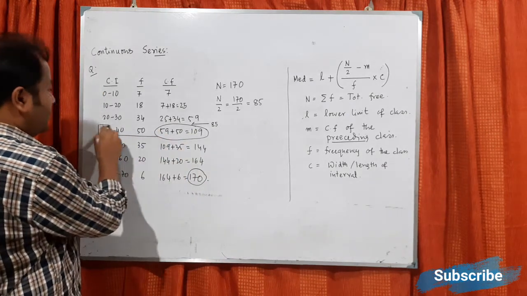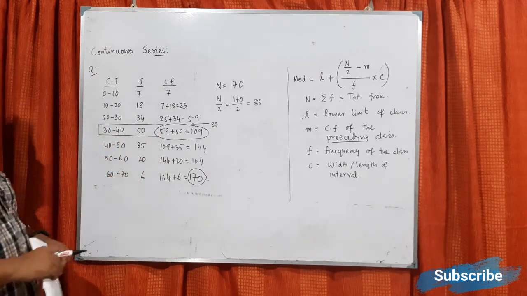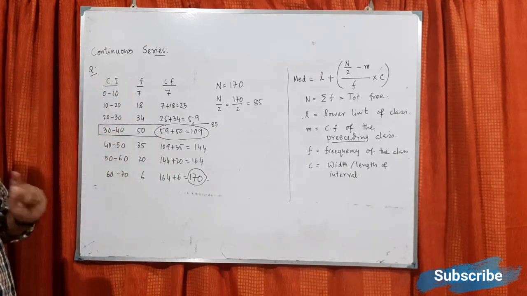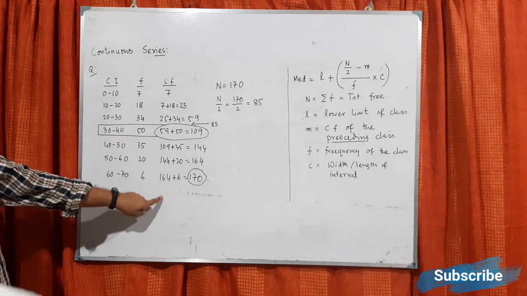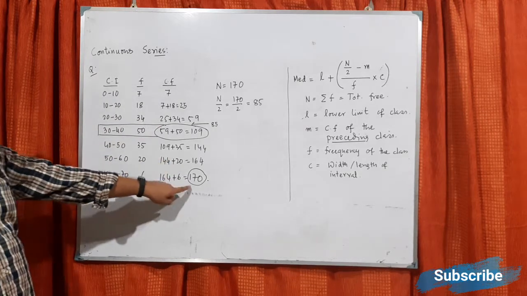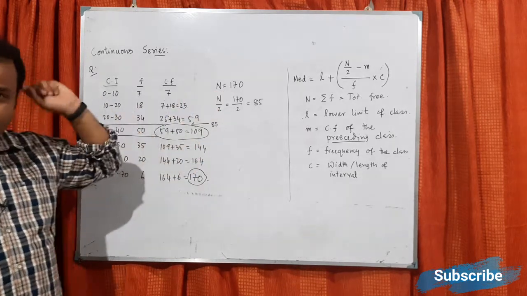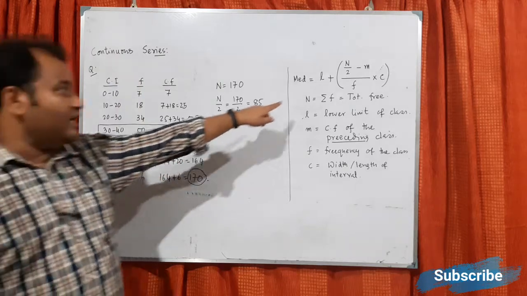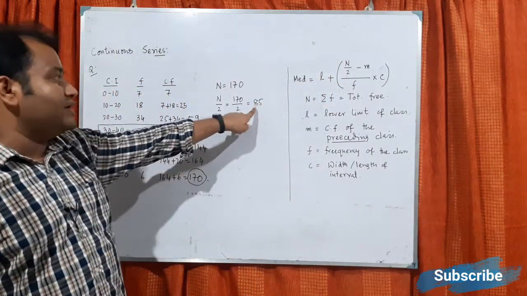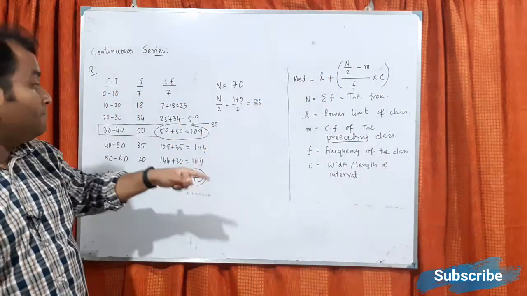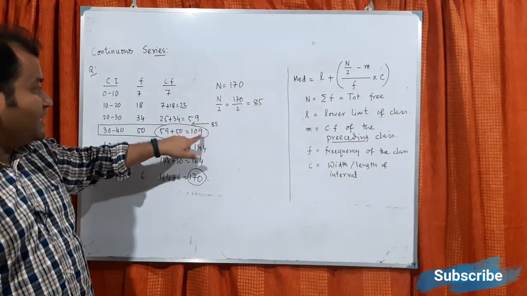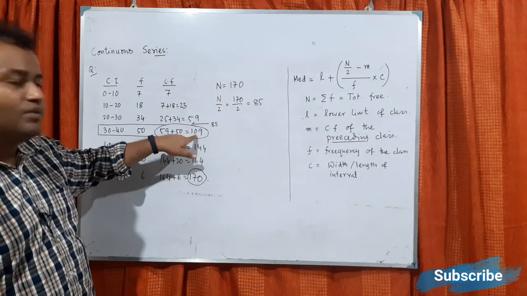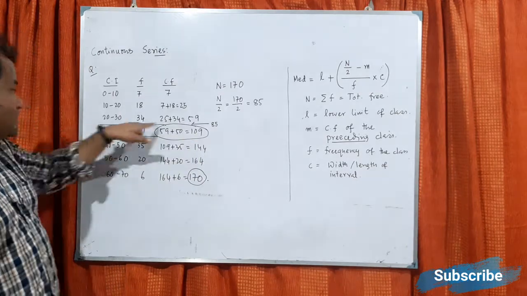So this whole line will be your calculation. First of all, what we have to do? We have to calculate the cumulative frequency, and the final one is treated as capital N. Then you have to calculate n by 2. In our case, it has come as 85. Now 85 lies between 59 and 109. So we consider 109. Now this is the row.